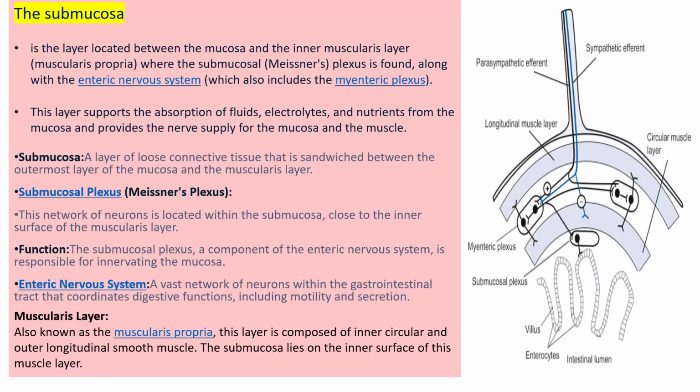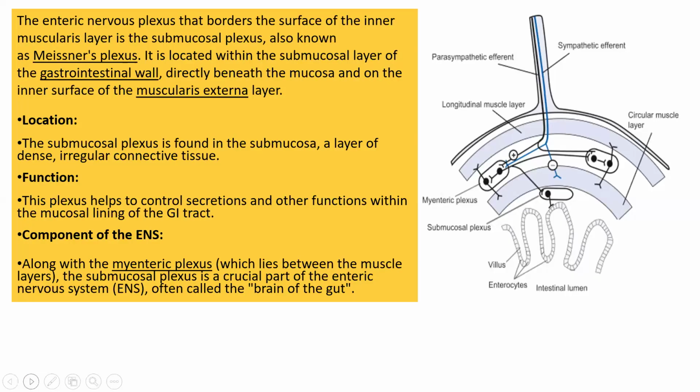The submucosa layer lies on the inner surface of the muscularis layers, and the inner surface is made up of the circular muscular layer. So the enteric nerve plexus that borders the surface of the inner muscularis layer is called the submucosal plexus, or also called Meissner plexus. Very important point.